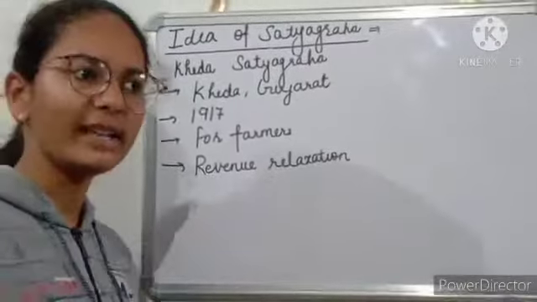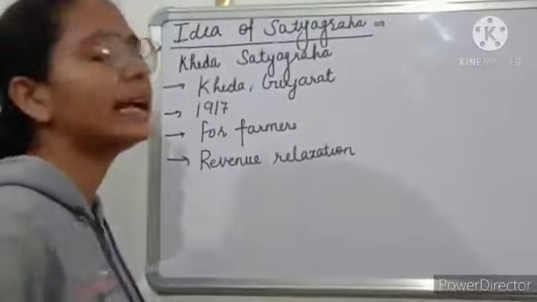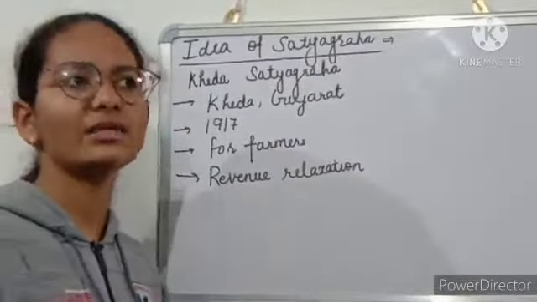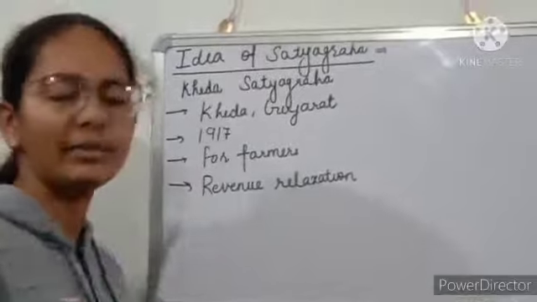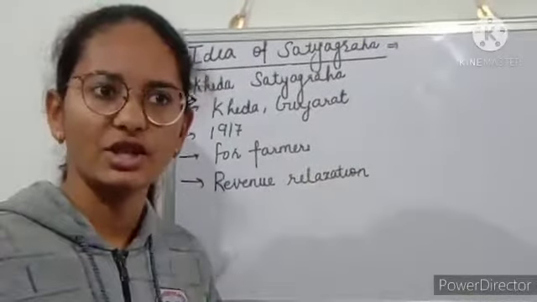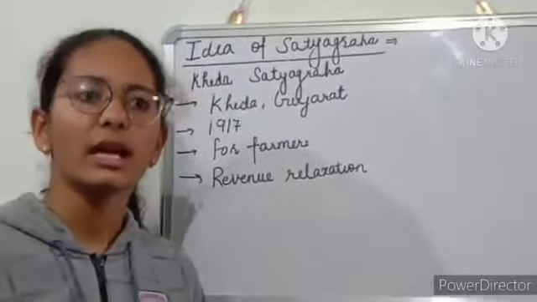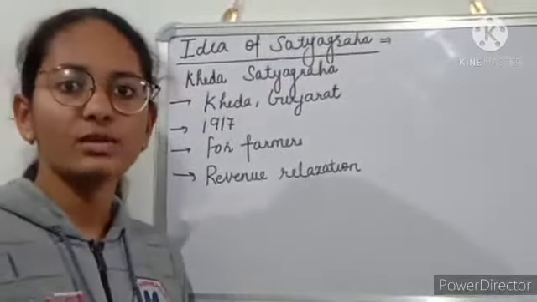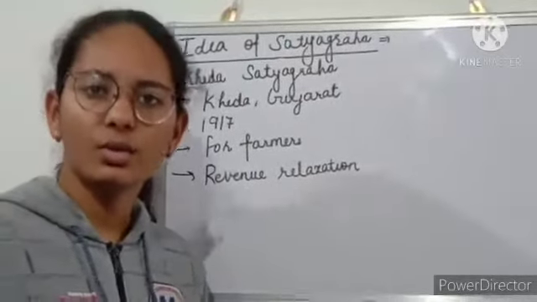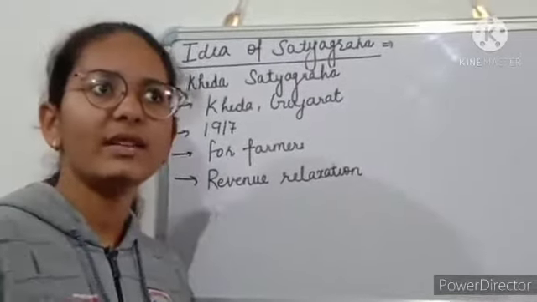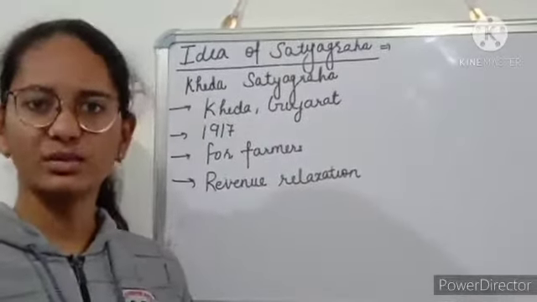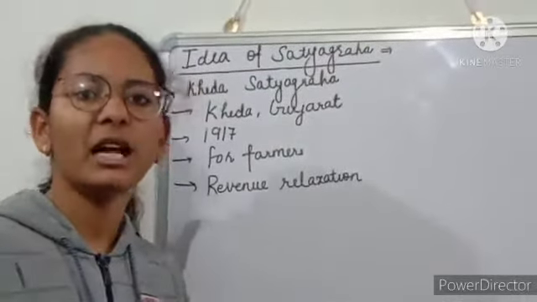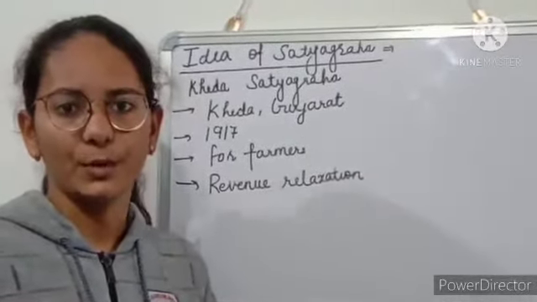Kheda Satyagraha. Why did this take place? This happened in the Kheda district of Gujarat in the year 1917. Why was it formed at that time? Because of the farmers. Farmers were asking for revenue relaxation. Why? Because at that time, as we have already learnt, crops failed because of many illnesses, so their economic condition was not strong enough to pay that revenue. That's why they were asking for revenue relaxation, that means to reduce the revenue or remove it for a short period of time. Mahatma Gandhi went there and solved this problem also.